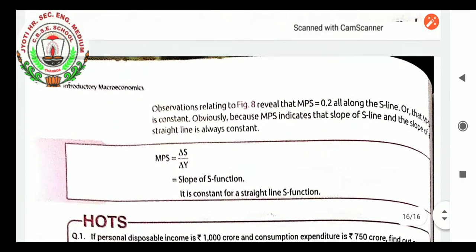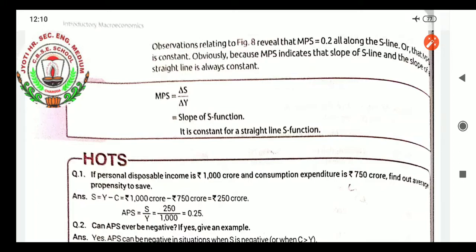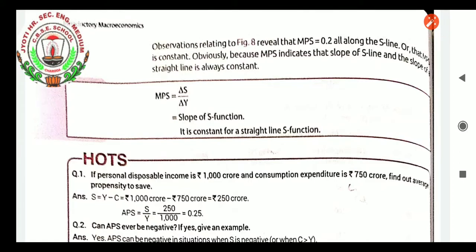Today we have learned the four together: APC, APS, MPC and MPS. So for today's class this much only. Prepare the calculations. In the next class I will come with more calculations and more explanation.